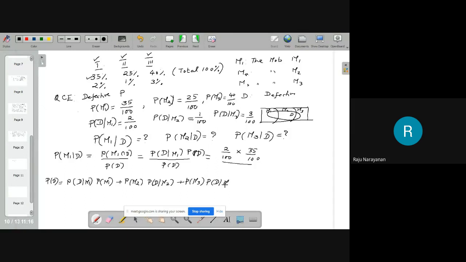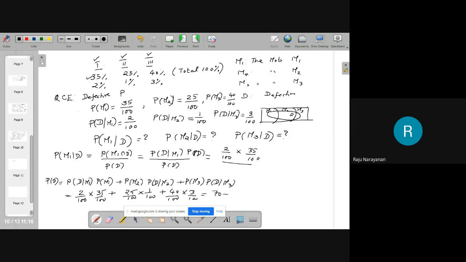Probability of D given M1, 2 by 100, into 35 by 100, plus 25 by 100, 1 by 100, plus 40 by 100, 3 by 100.